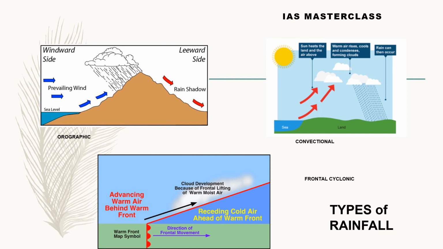Orographic means oro is mountain, so mountain induced rainfall. That means just like the Western Ghats, the southern slopes of the Himalayas, we have this mountain induced rainfall. So the prevailing wind which carries moisture actually sheds its moisture because it is forced to rise because of this mountain. And the moment it is forced to rise, it will start to make clouds and it will precipitate. And the air which is devoid of moisture, because moisture has been shed on the windward side, goes towards the other side, which will form a rain shadow region.